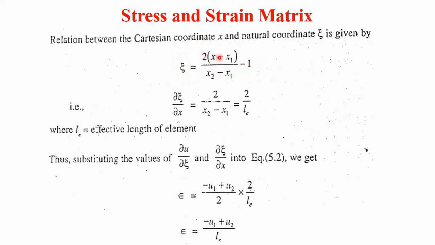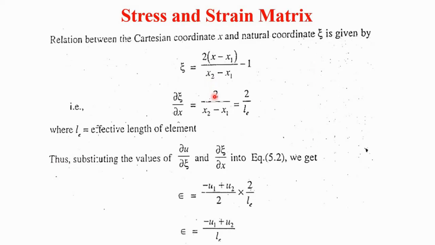Taking the derivative of zeta with respect to x, ∂zeta/∂x is equal to 2 divided by (x2 minus x1), because the derivative of x with respect to x is 1.